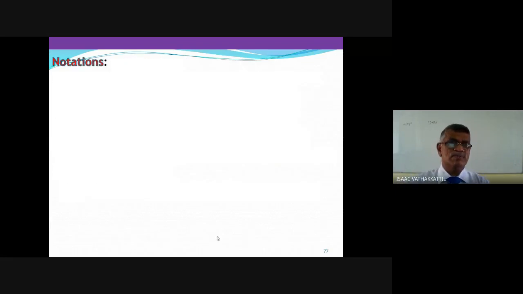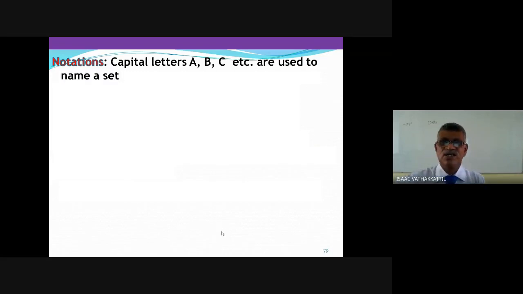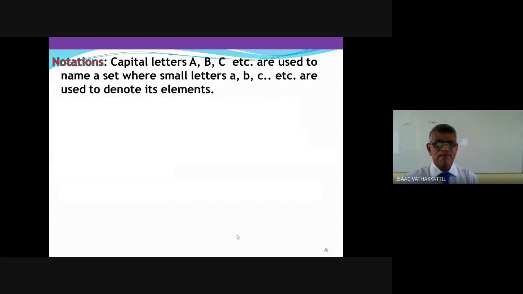Now we are going to have some notations. We are going to use capital letters A, B, C, D, etc. You can use any letter to denote a set, the name of a set. Small letters a, b, c, etc. are used to denote its elements.